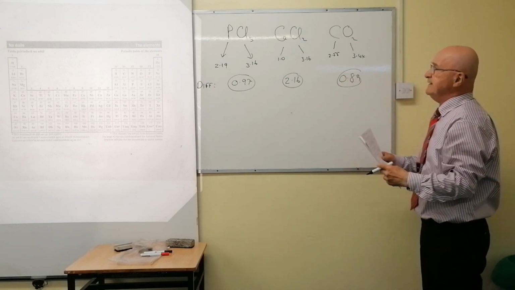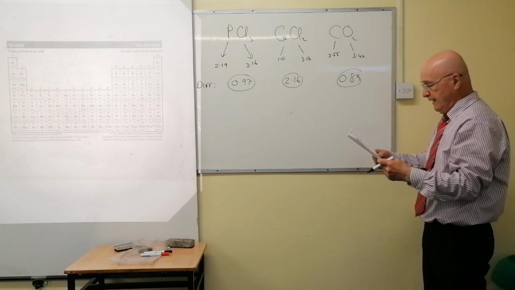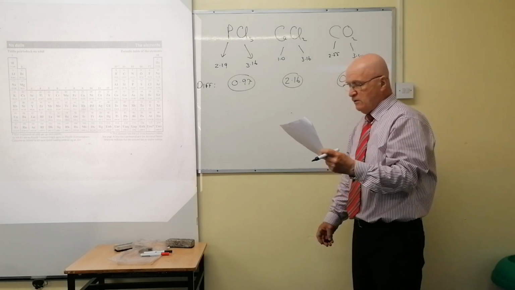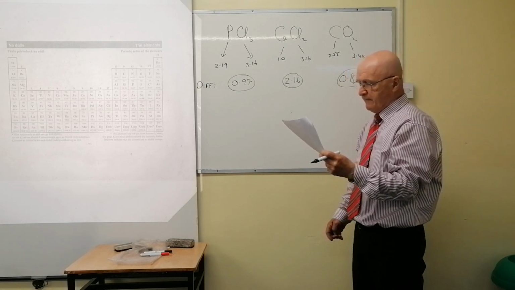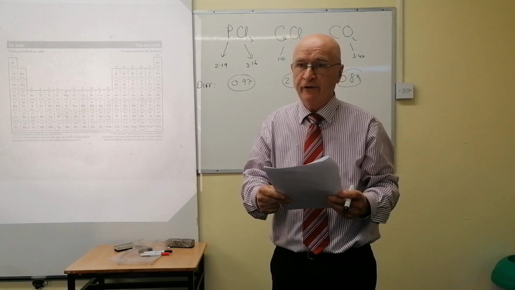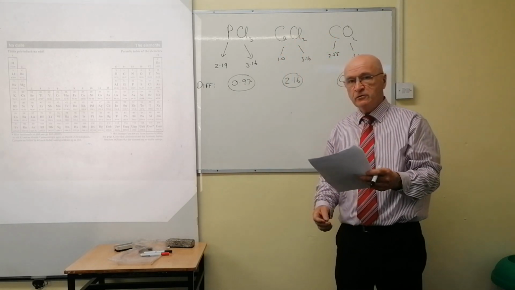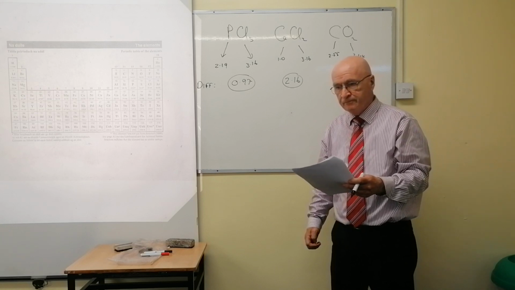That's the difference in the electronegativity values between any one of those bonds. Okay, and they're asking you the question, use them to predict the type of bonding. Now, we have a rule. I wonder, do you know it? You would have done it very early in the year. Before I state the rule, do you know what I'm alluding to?